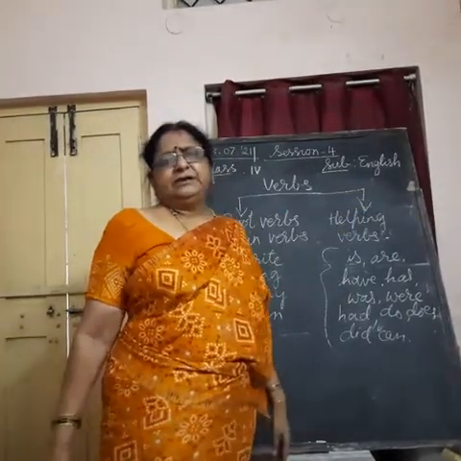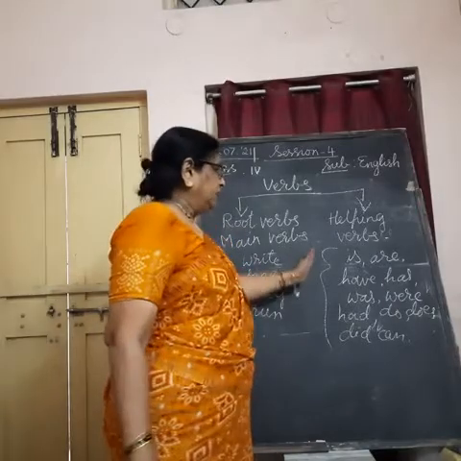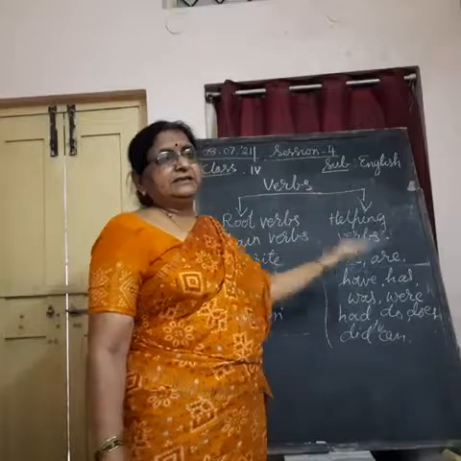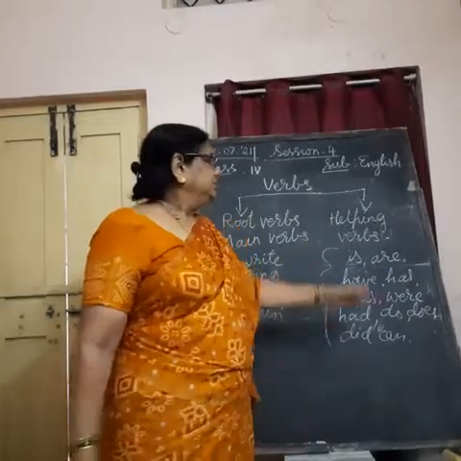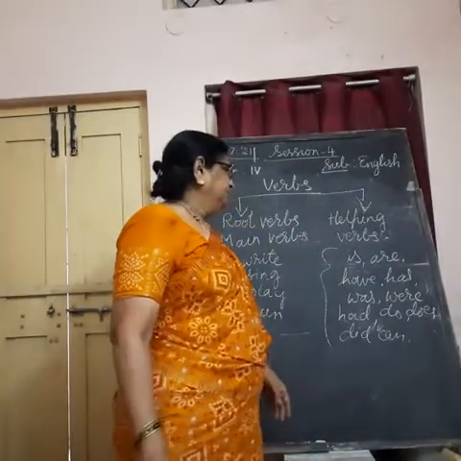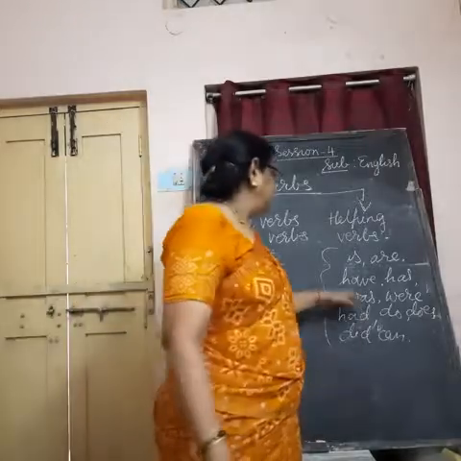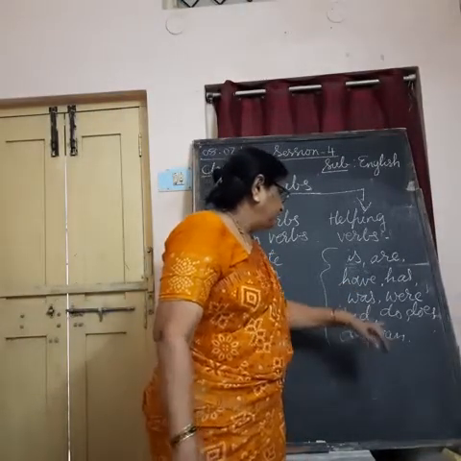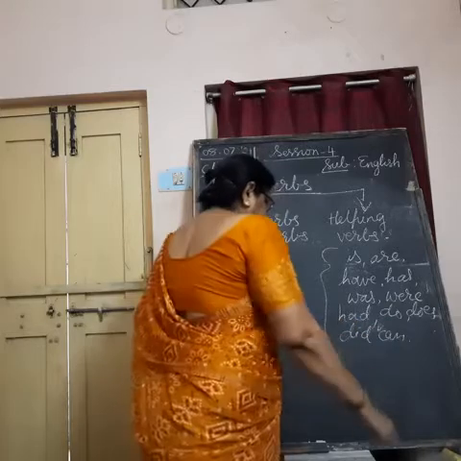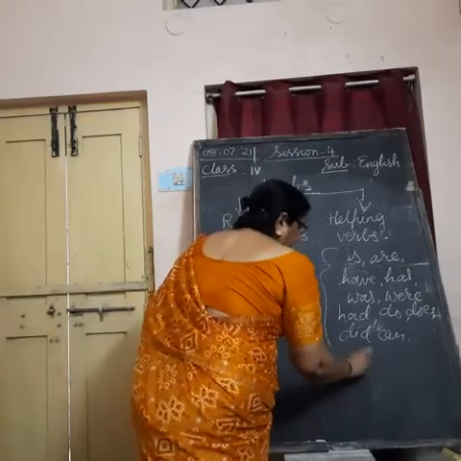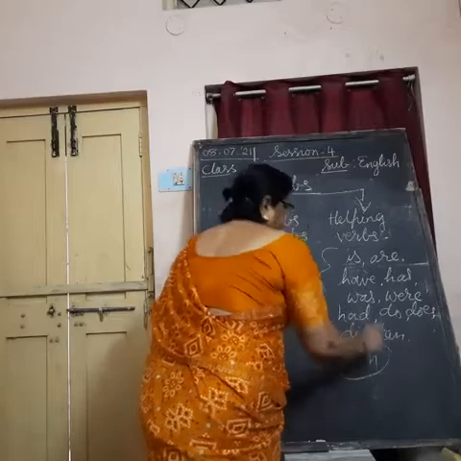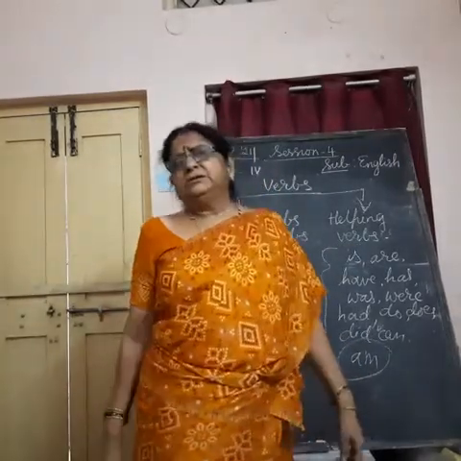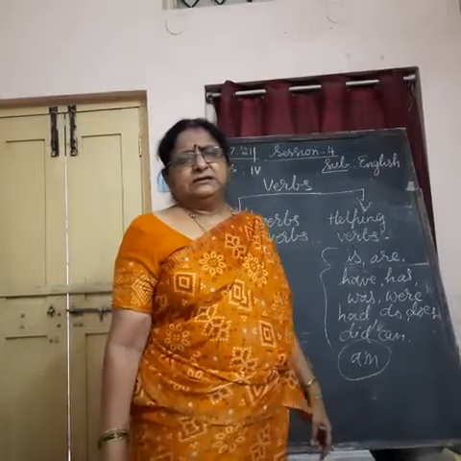It helps the noun at the beginning to complete the sentence in a correct way. So, it is called a helping verb. Is, are, have, has, had, was, were, do, does, did, can, and am. With I we use am. They all help us to complete the sentences.